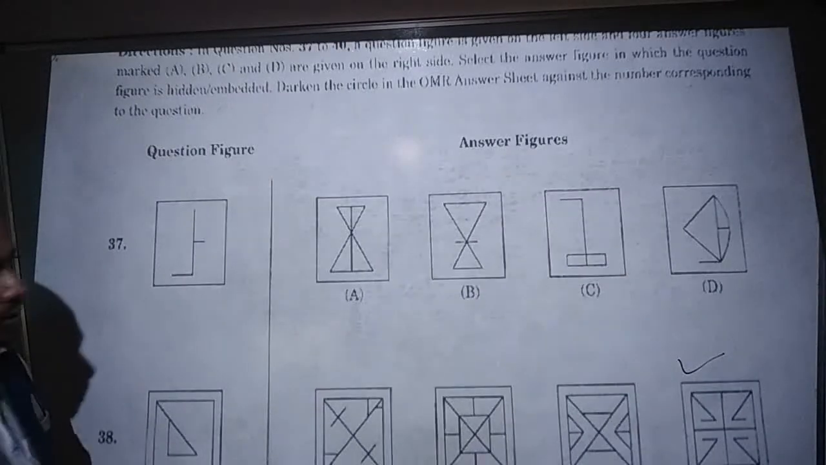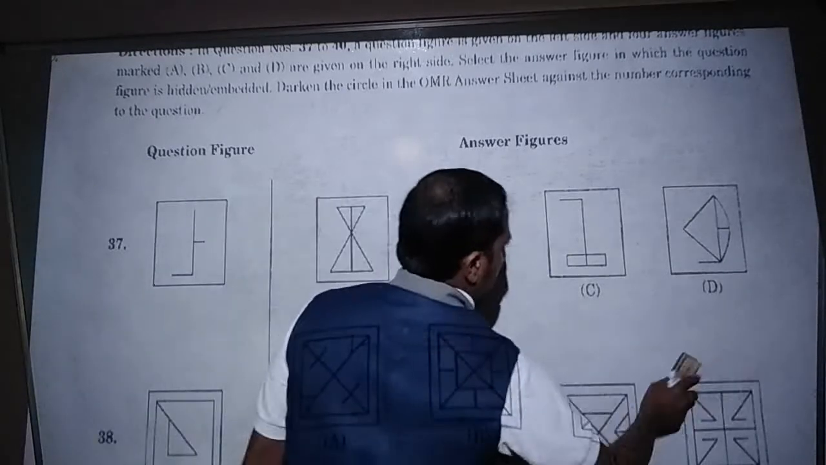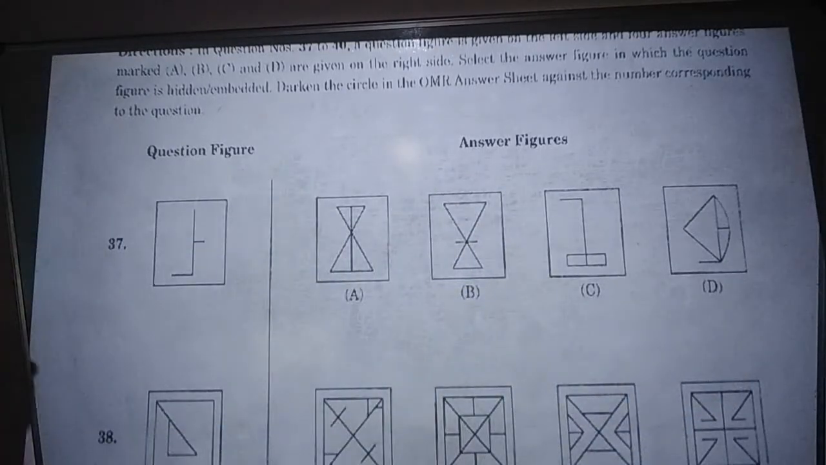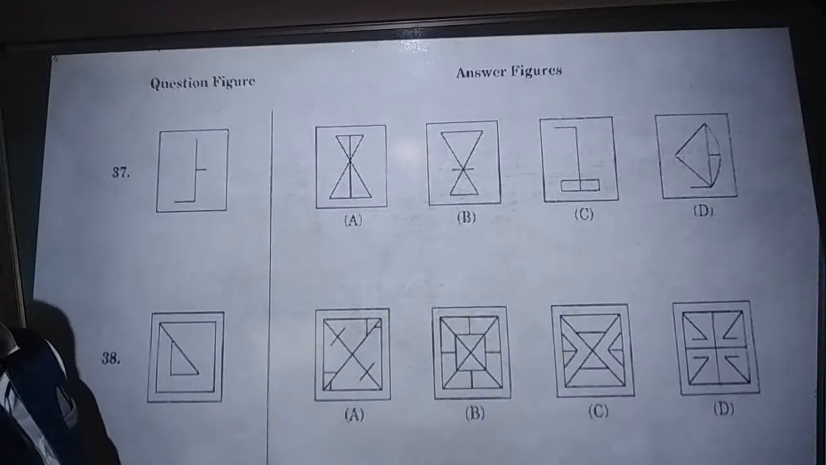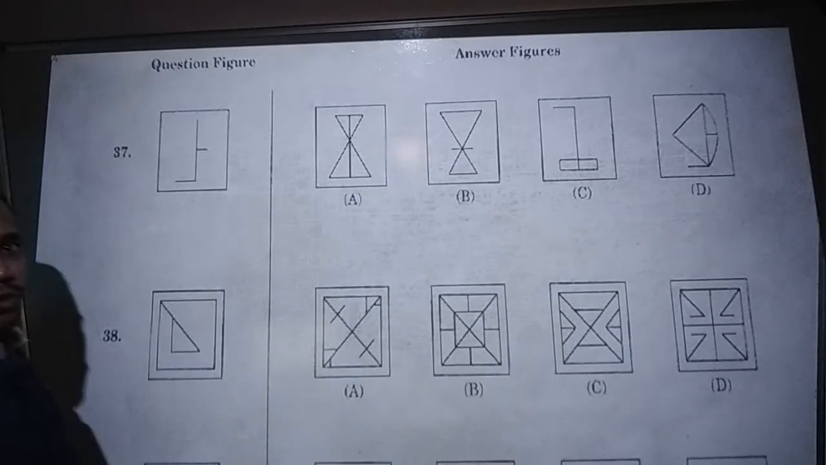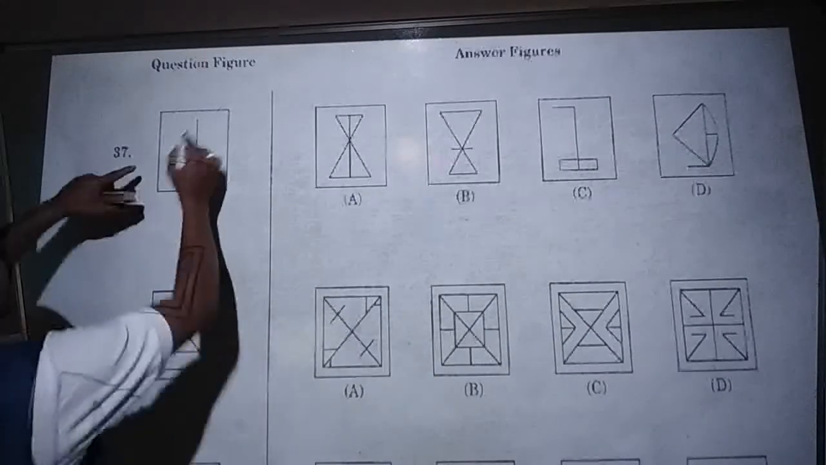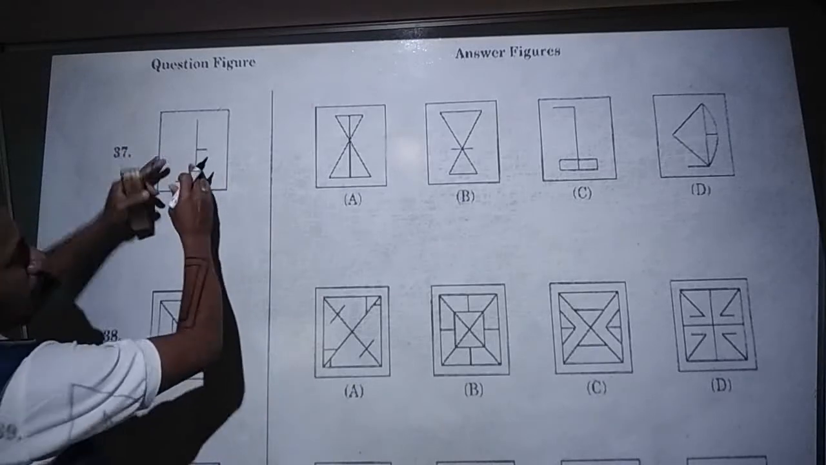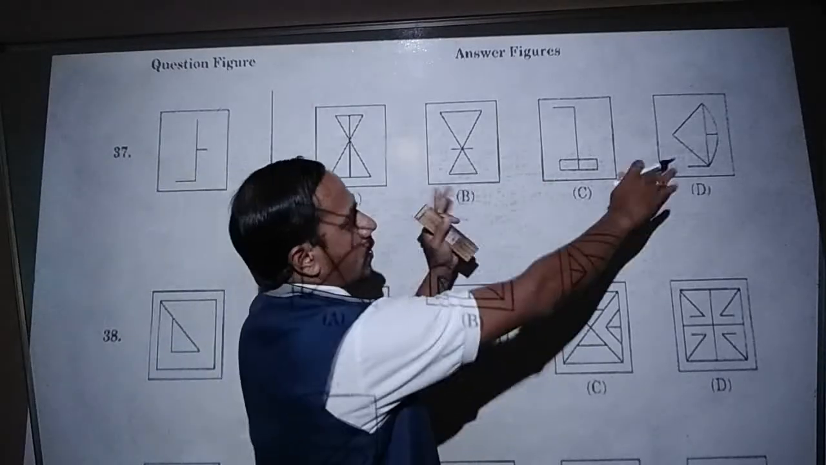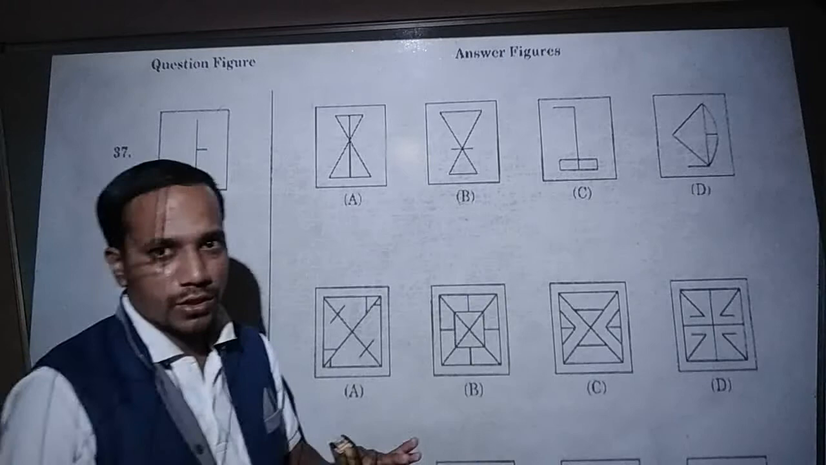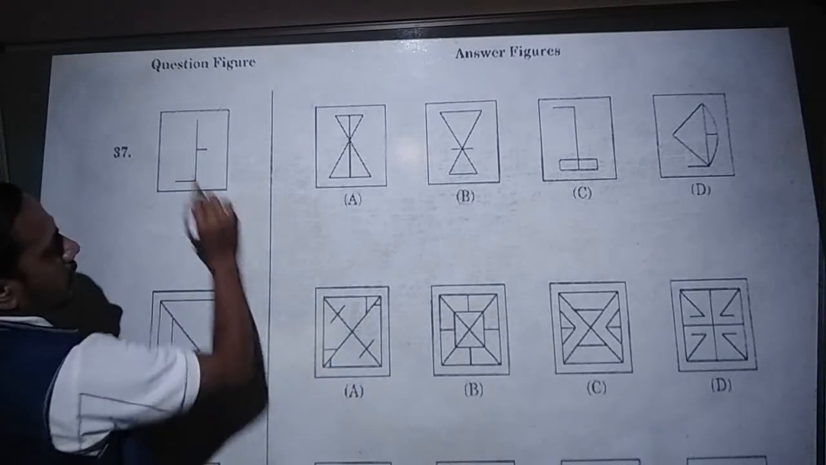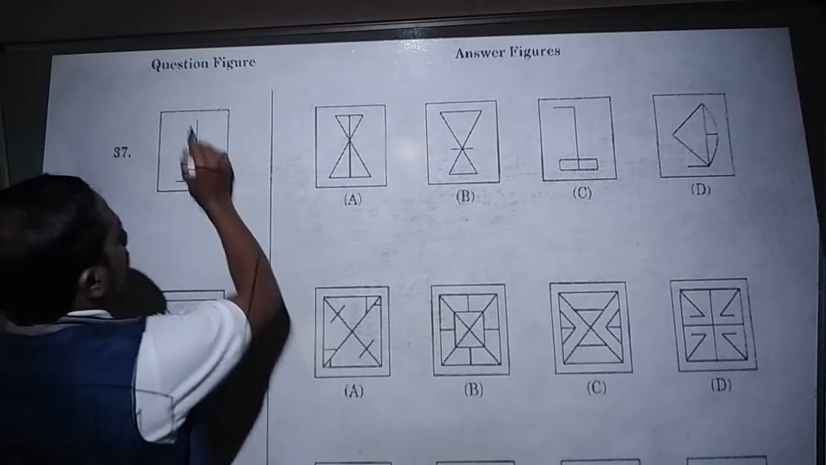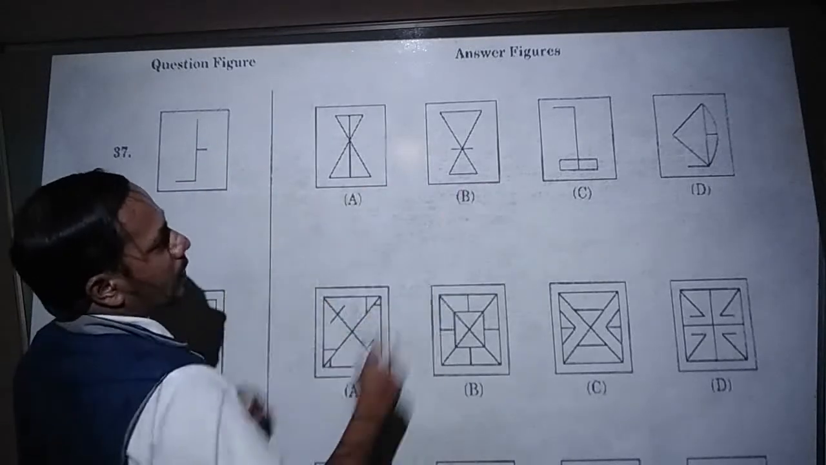Part 10. Okay, it is the last part. So in part 10, what they have done? Hidden, embedded figures you have to identify in the given answer figures. In the question figure, one part is given. This part, you have to search for in the given answer figures. Like this structure, it is hidden inside the given answer figure.